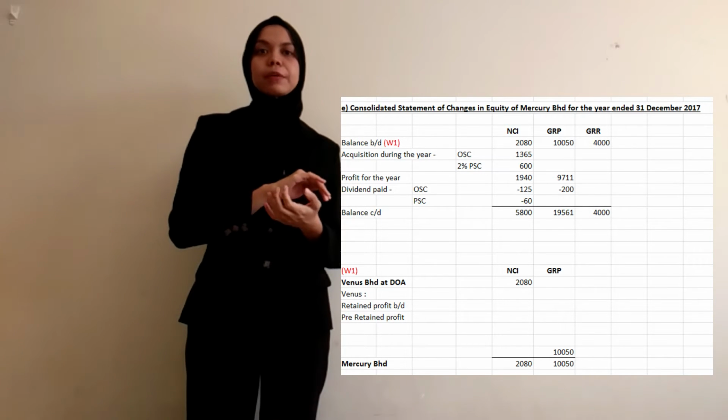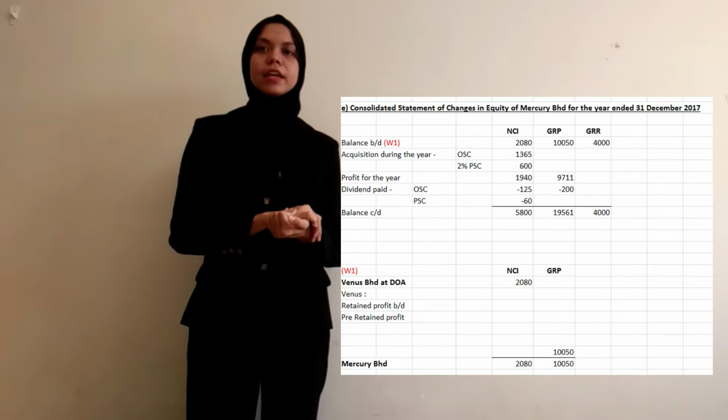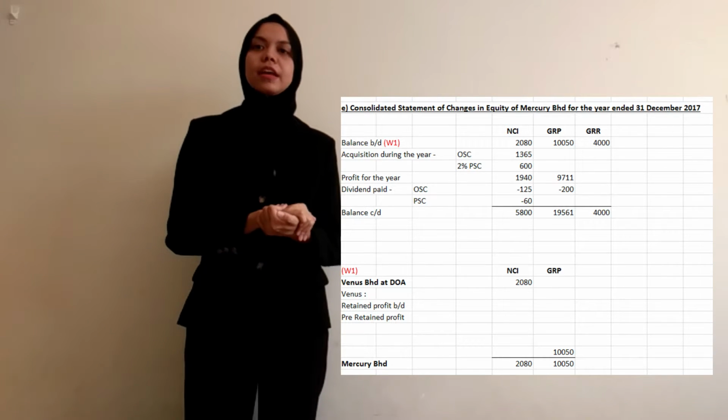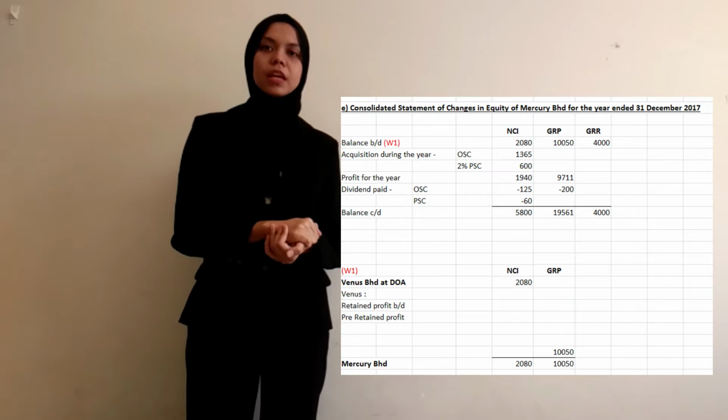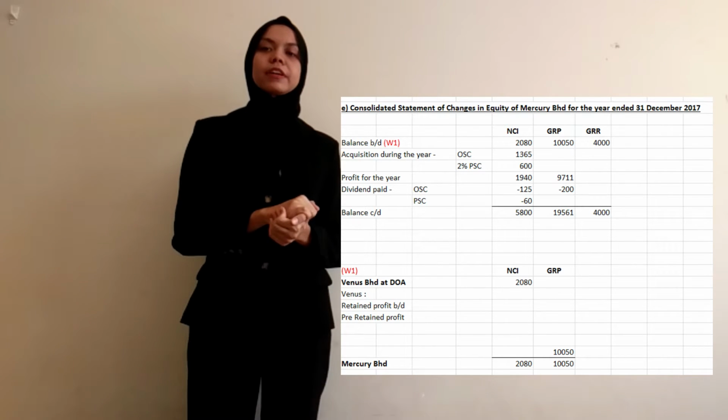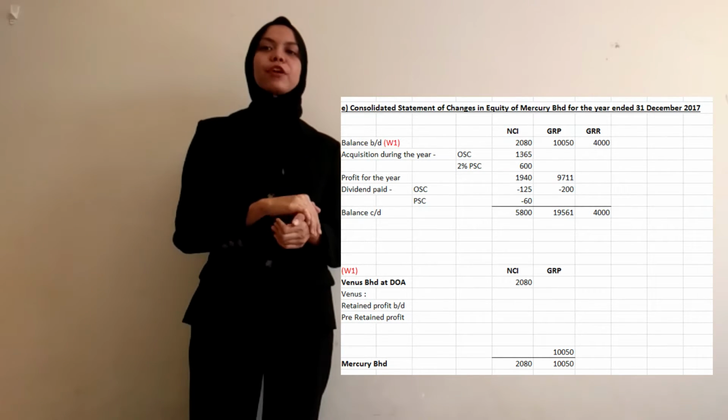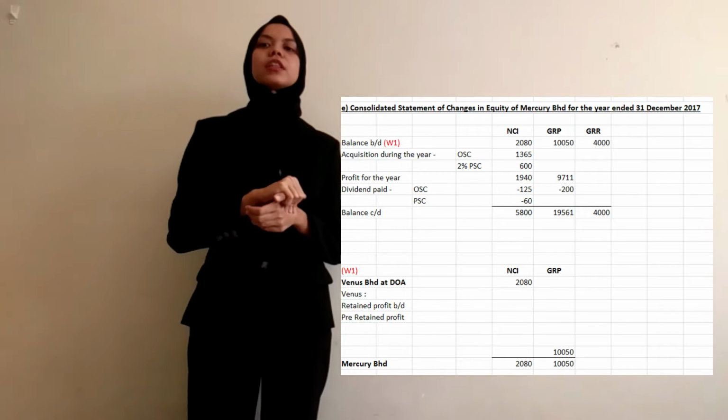For the balance c/d for NCI, we get 5,800. For GRP, we get 19,561, and for GRR, we get 4,000.